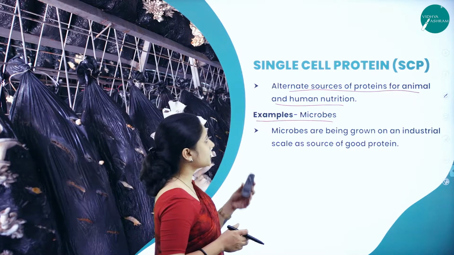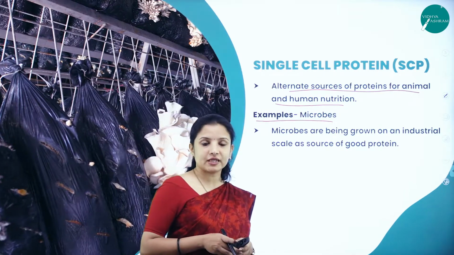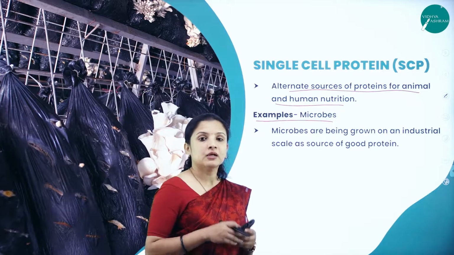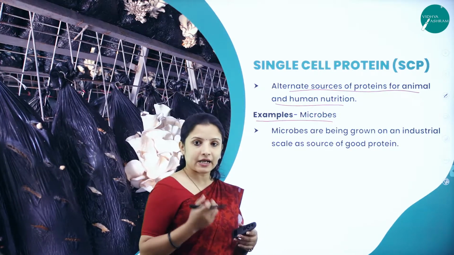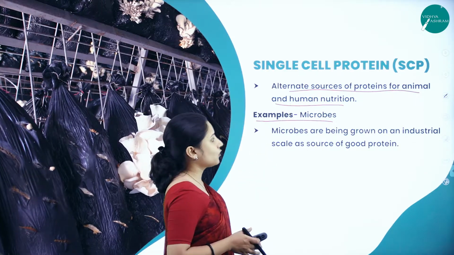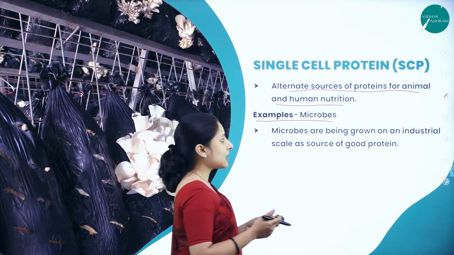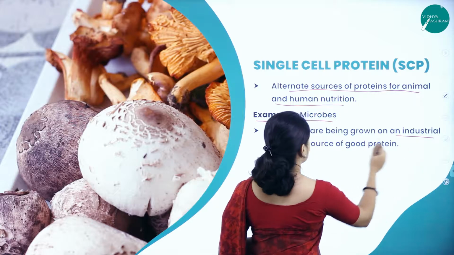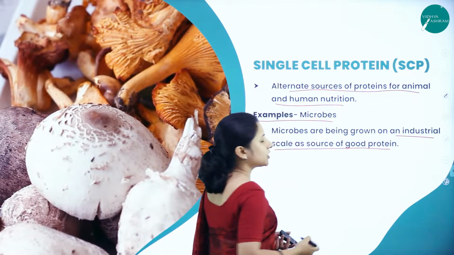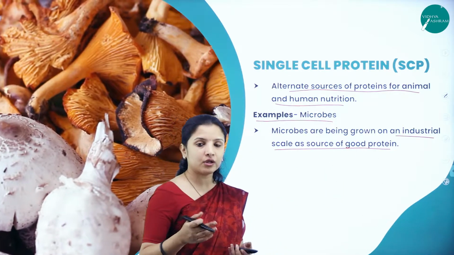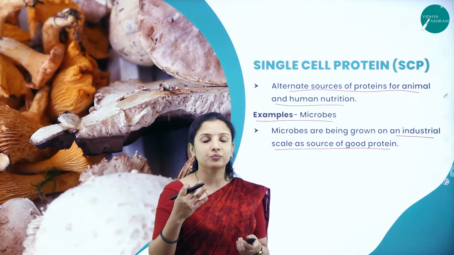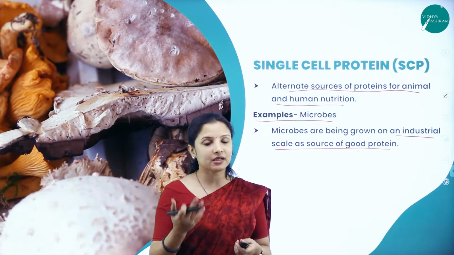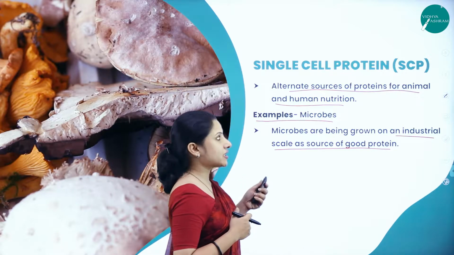So most of the microbes are single cell proteins which we can consume instead of consuming meat to fulfill a protein dietary source. And microbes are being grown on a large industrial scale as a source of good protein. So what are the different microbes that are grown in order to be sold as single cell proteins, to meet the protein demand of the people? We shall study.